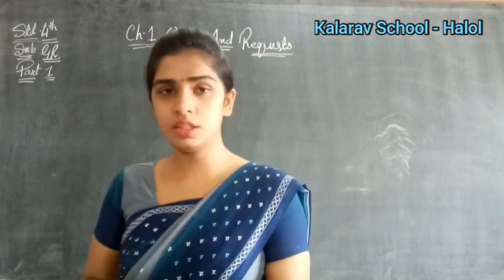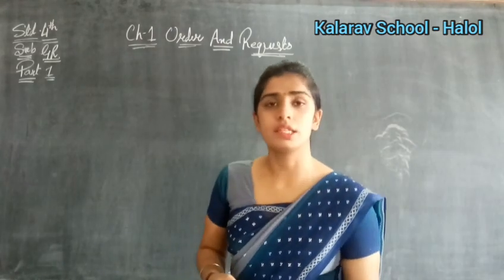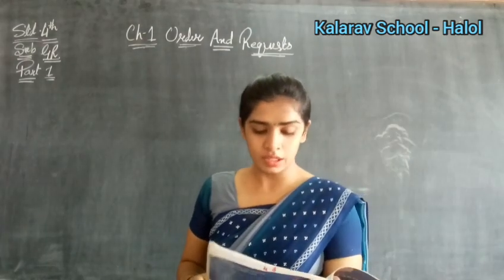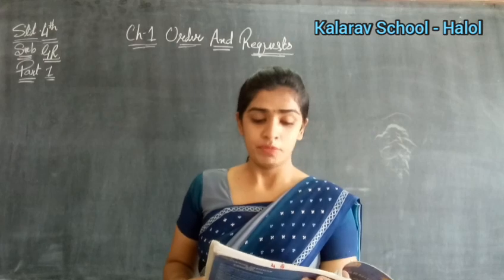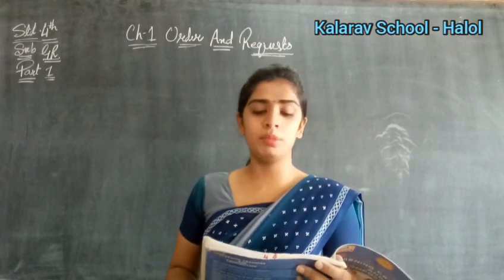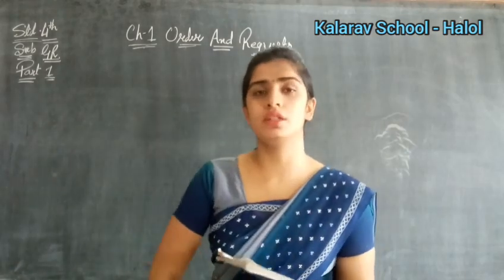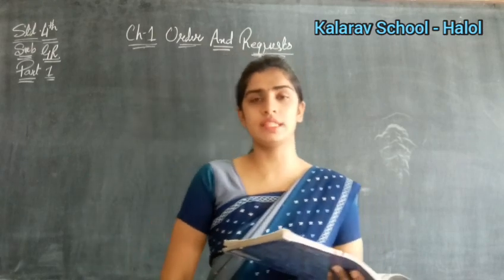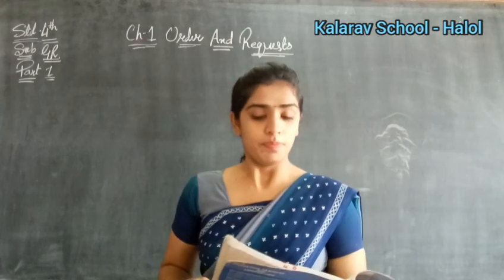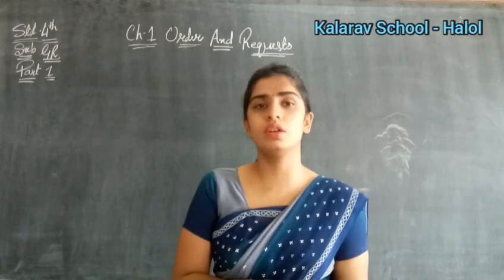Children, when you learn the definitions, then only will you be clear with the chapter, okay? So first of all, understand what is given in the definitions. See what is the first line. In each of the sentences below, an order is being given to another person. So, what is the meaning of order? Order means when a person or anyone gives you some order. For example, when a teacher says to you, go and take the book from your friend, that is known as the order.